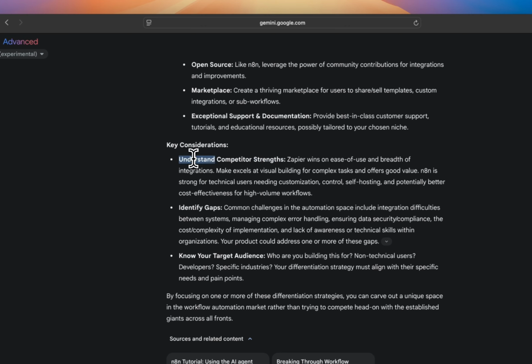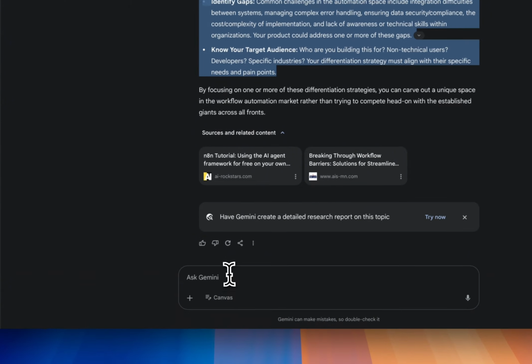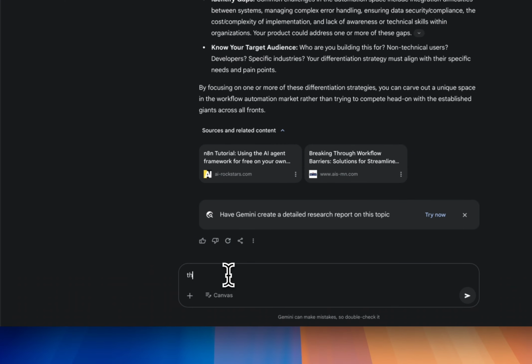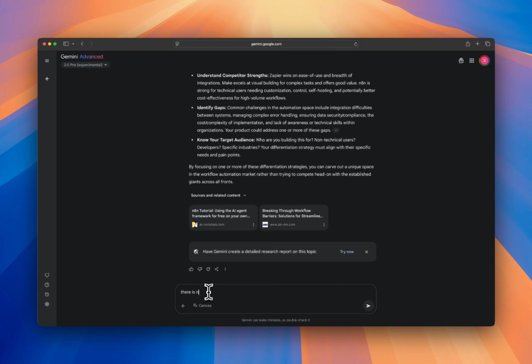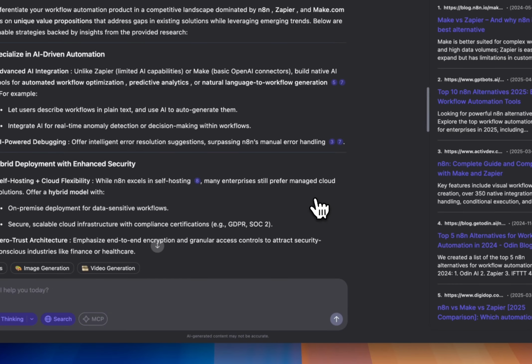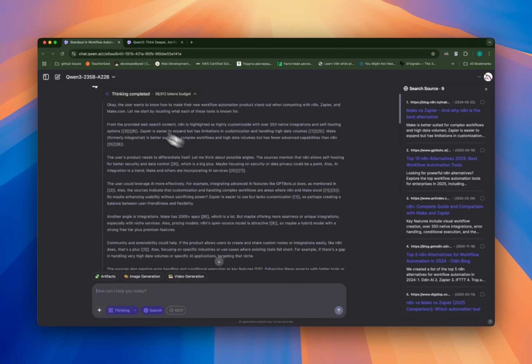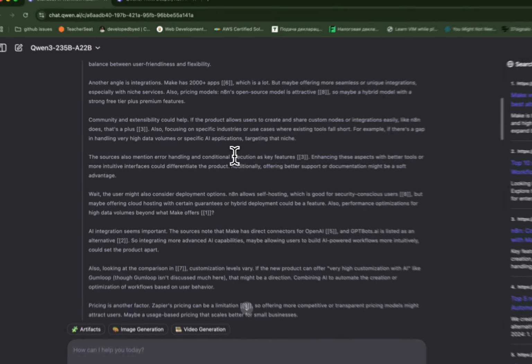So let's see. Understand competitor strengths, identify gaps, know your target audience. I mean, sure, but can you give me an answer? So what we're going to say is there are no, let's just say, wow ideas, and then we'll say think harder. All right. So let's just try this, and then we're going to copy this and also use Qwen. So let's go back to Qwen. Okay, so let's see. Oof, there is a whole thinking process. Are we interested in reading the thinking process? I wonder.